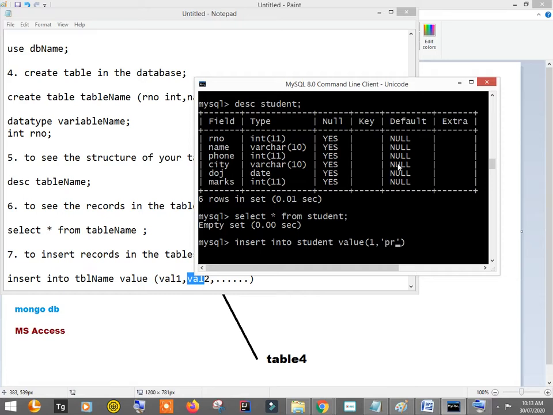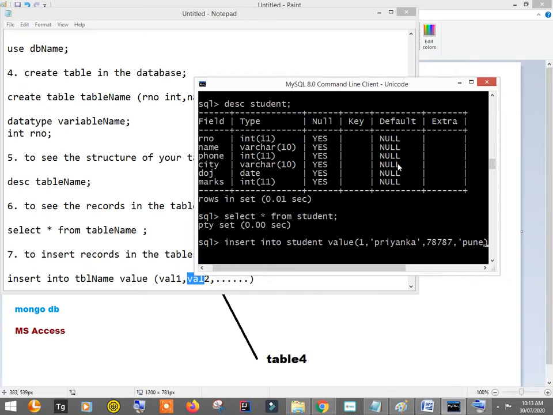So let's say name is Priyanka, then the phone number is an integer, no need to give single quotes. Only the names or values in string or varchar format need single quotes.